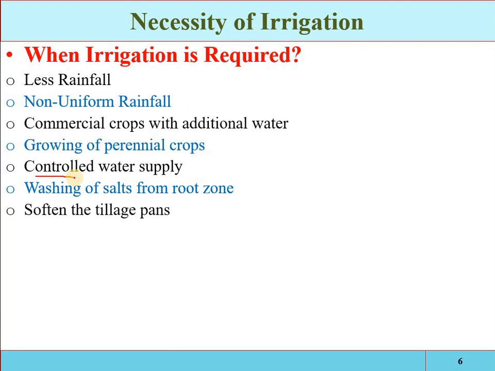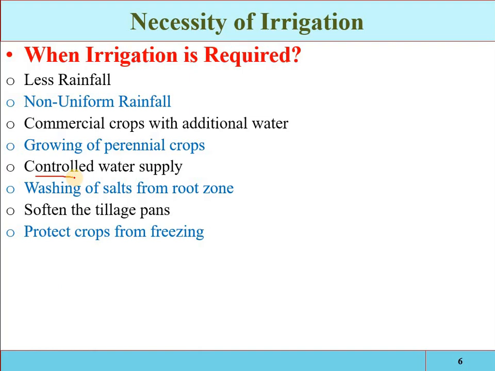Softens the tillage pan. The root zone will be soft by the provision of the water at a regular interval. If the root zone is of soft condition, then the roots will be properly penetrated, and the growth of the crop will be optimum.